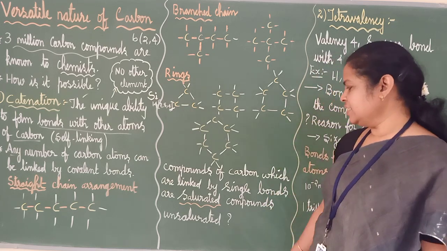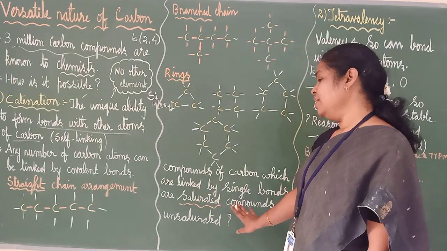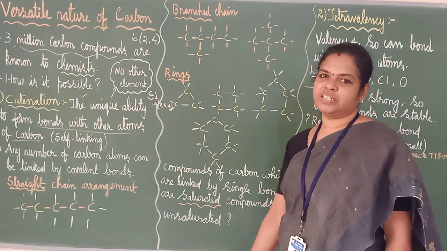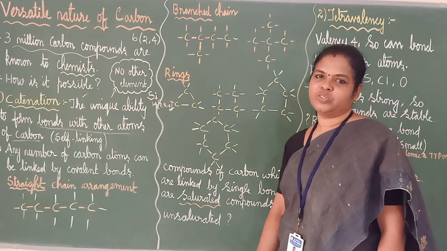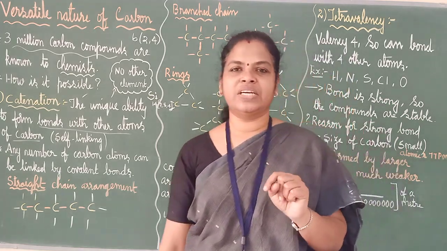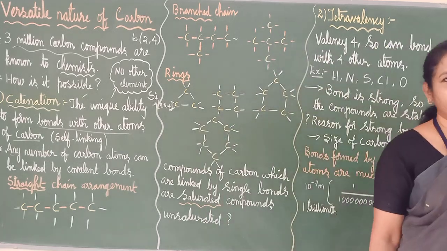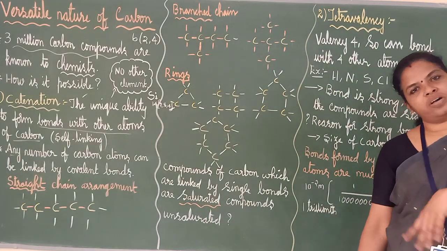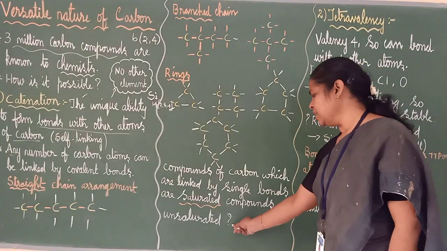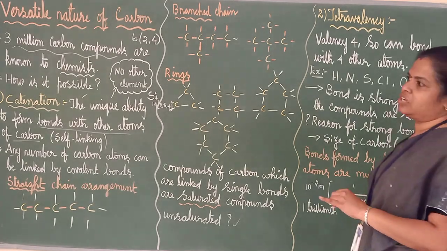So it is very clear that compounds of carbon which are linked by double bond or triple bond are called unsaturated compounds. If they have only single bond, they are saturated. Okay.